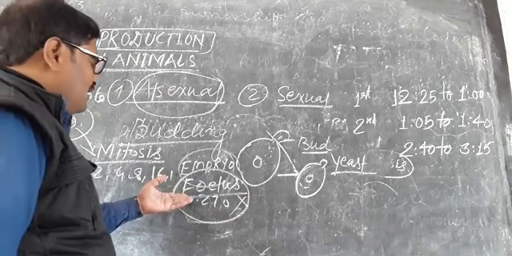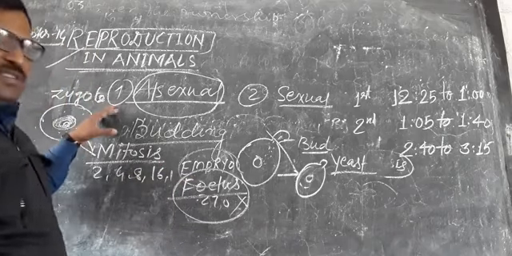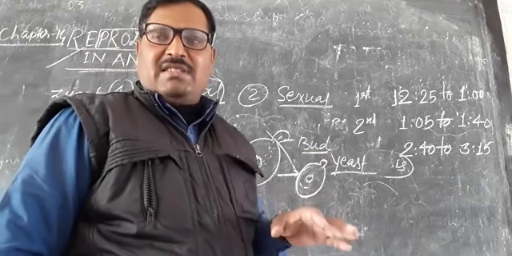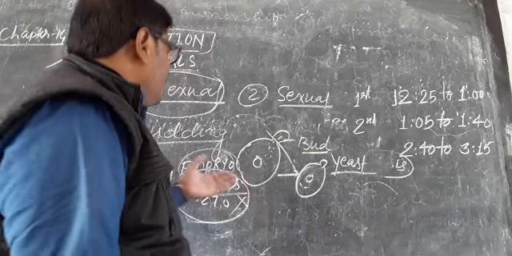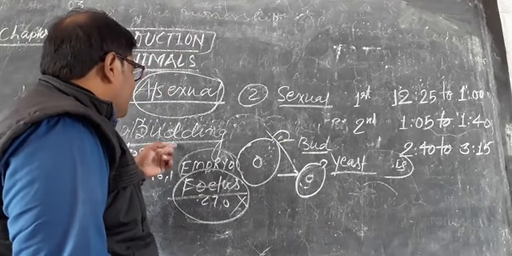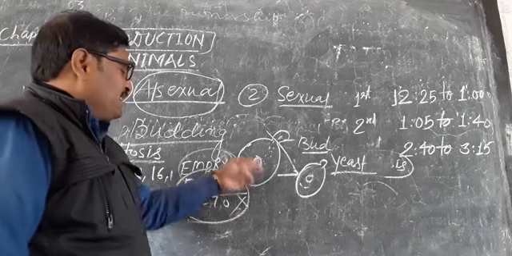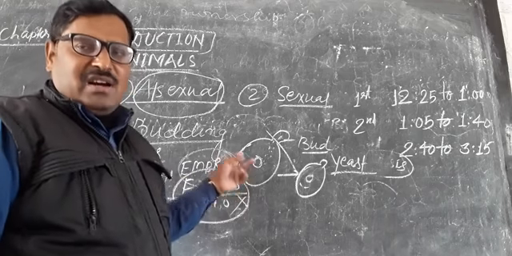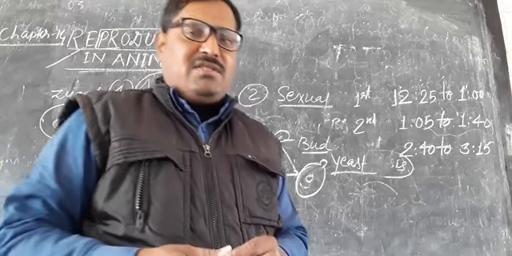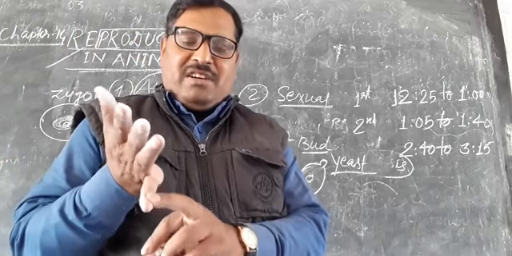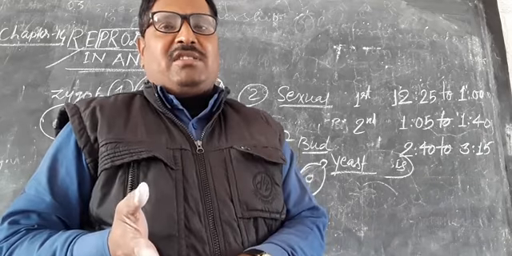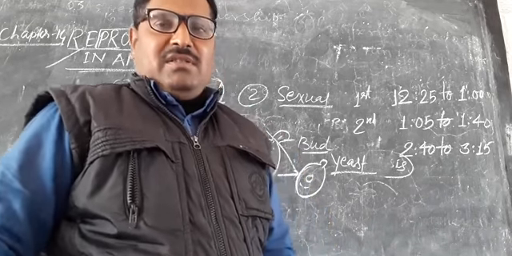So this is called sexual reproduction in animals. The sperm and ovum are formed in specialized organs, the gonads, and we will discuss all these things in the male reproductive system and the female reproductive system in the next class. Thank you.